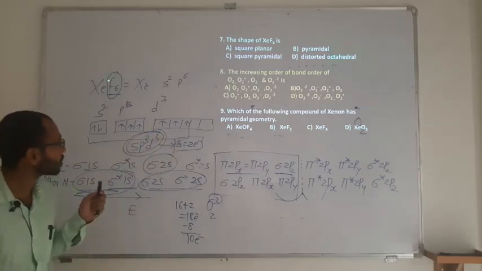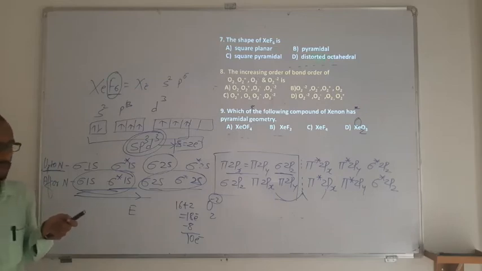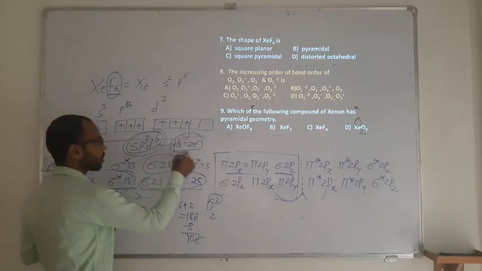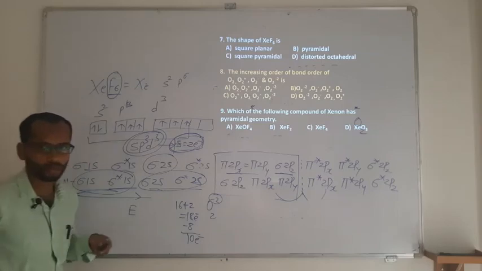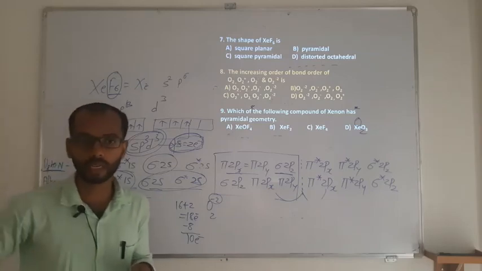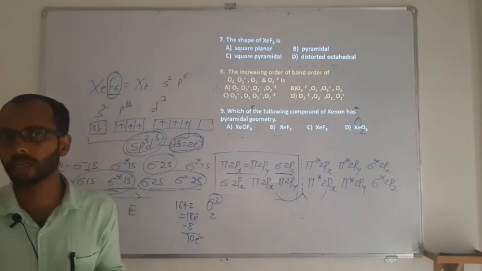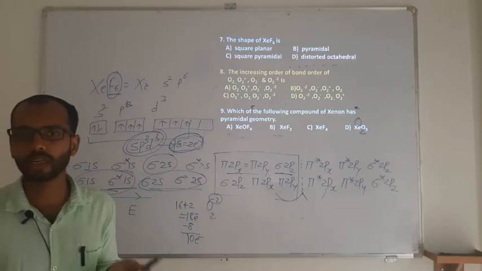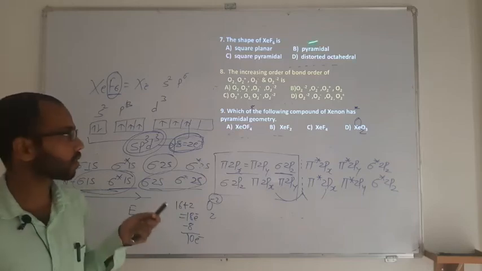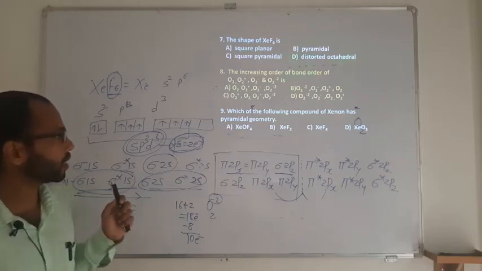So octahedral 6. Why is it called distorted? The reason is, as the s orbital has 2 electrons, that lone pair disturbs the geometry, and because of that octahedral will not remain exact octahedral, so it is disturbed. Therefore it is called a distorted octahedral.